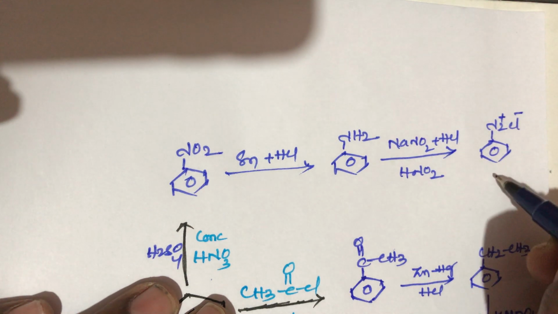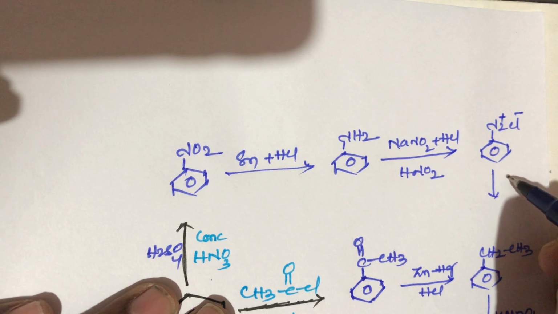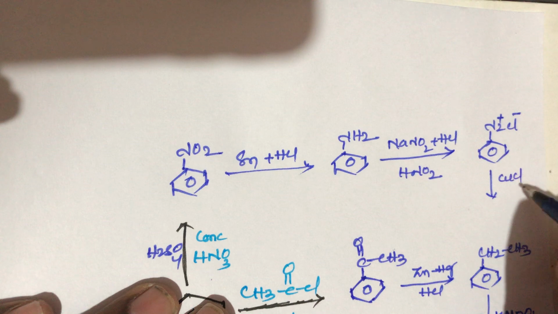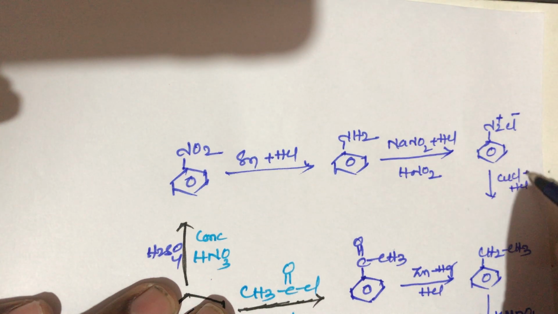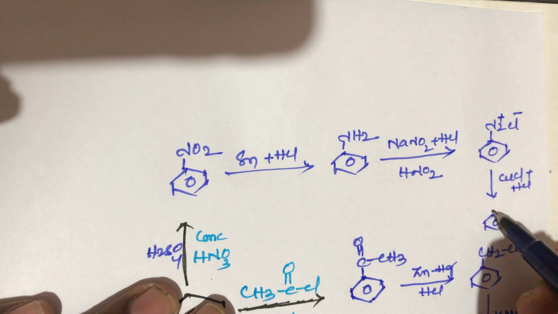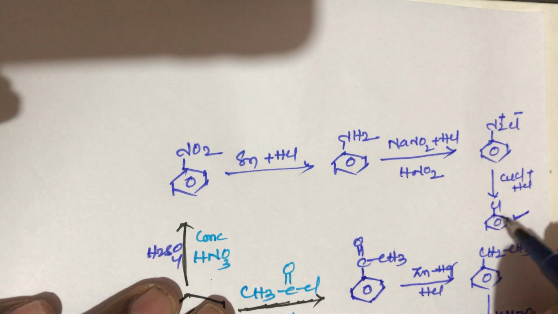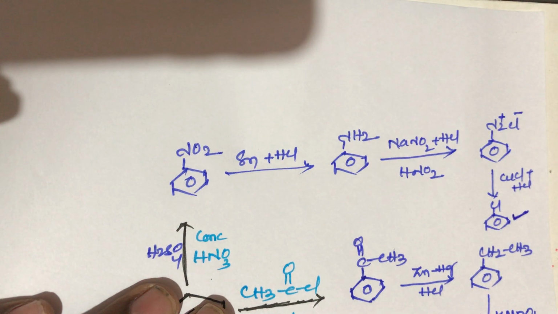So this benzene diazonium chloride again reacts with CuCl plus HCl, and we get chlorobenzene. This is the final product, chlorobenzene will be formed.